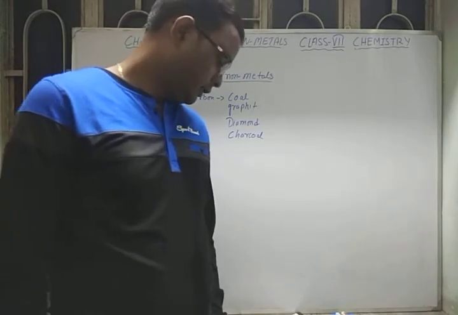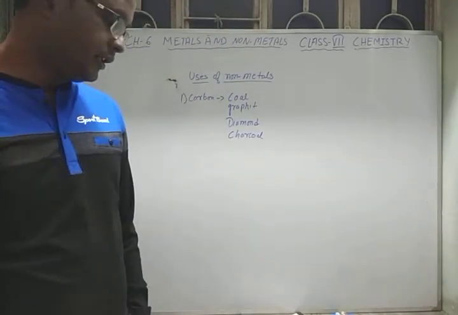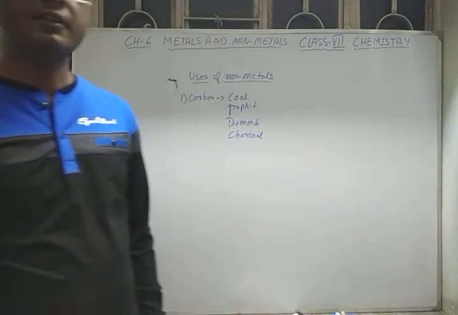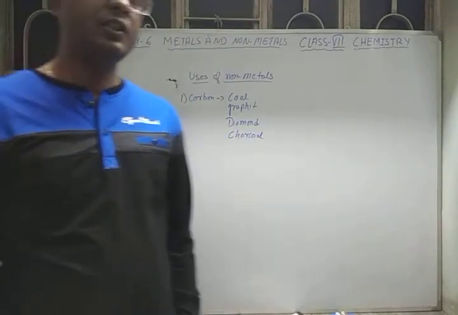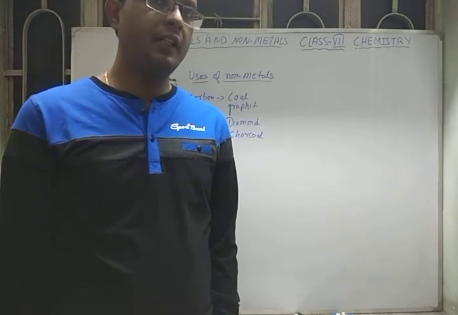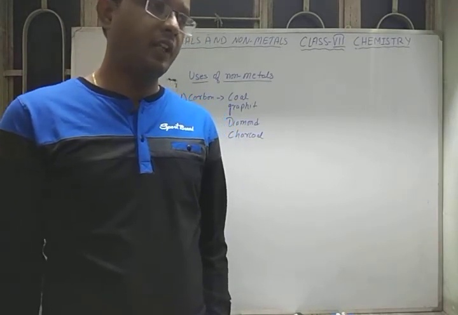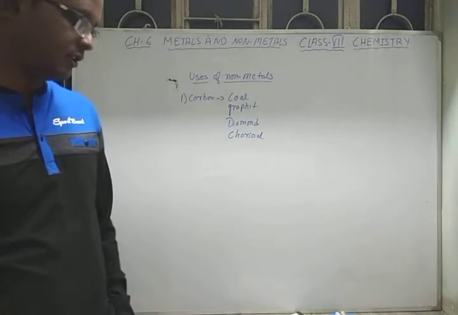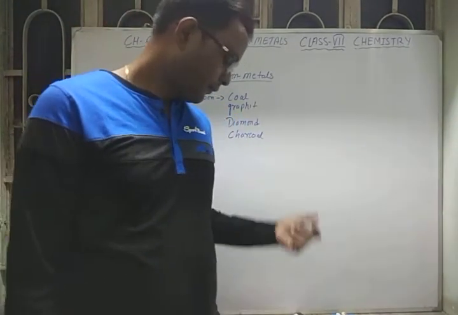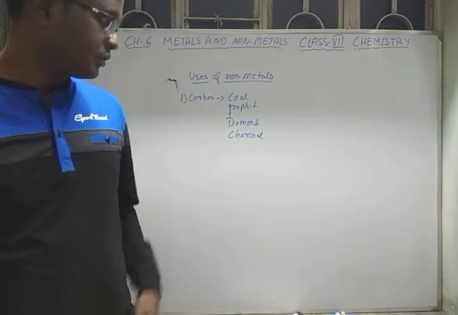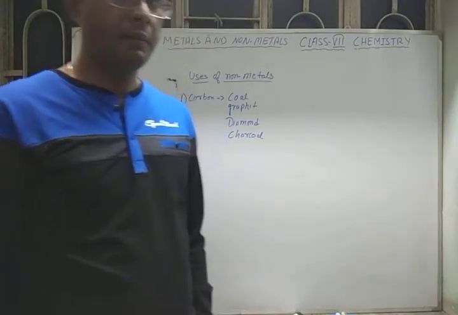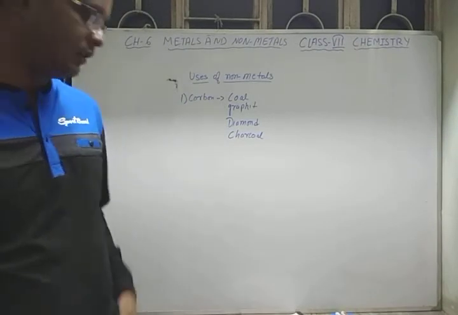It is also used as a decolorizing agent in the sugar industries, because generally the sugar we make from sugar cane is brown in color. To make it white in color, we use charcoal as the decolorizing agent. So these are the main uses of these forms of carbon: coal, diamond, graphite and charcoal.